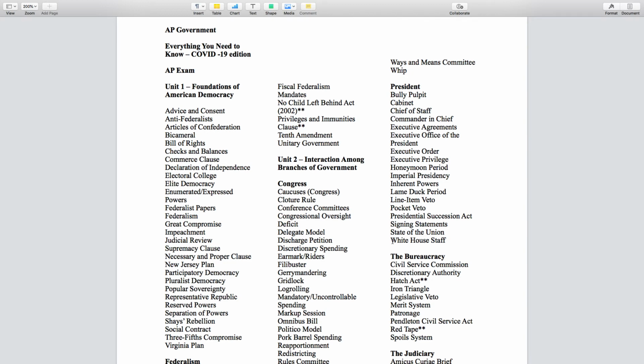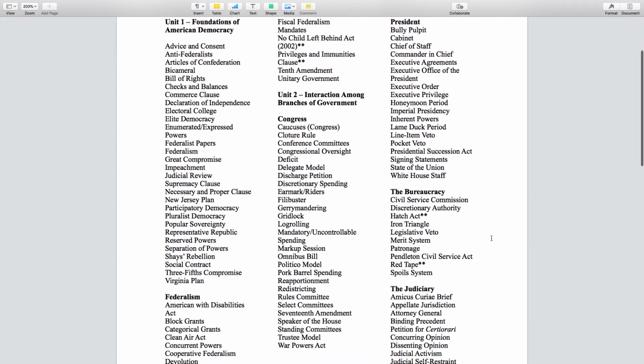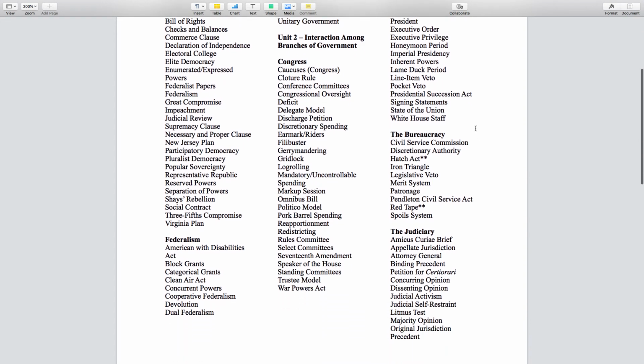The White House staff, I talked about yesterday, right? The White House staff serves under the chief of staff. These people are not appointed by the president and confirmed by the Senate. The president just simply hires them. Normally, these have been people that served as a part of their election team, and they manage the day-to-day operations of the White House. So they manage all those people, all that information going in and out of the White House on a daily basis.